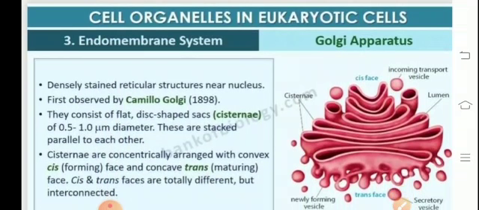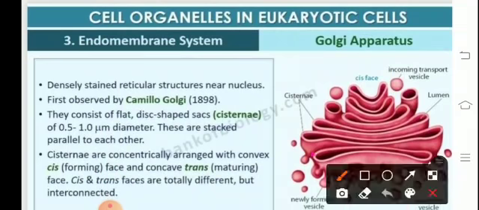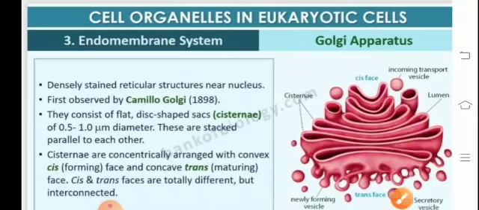They comprise flat, disc-shaped sac-like structures called cisternae, and we can see that these cisternae are stacked one on the other, parallel to each other. Golgi also comprises cisternae, tubules and vesicles, where cisternae are unbranched saccules, tubules are branched, whereas vesicles are spherical structures which bud basically from the tubules.